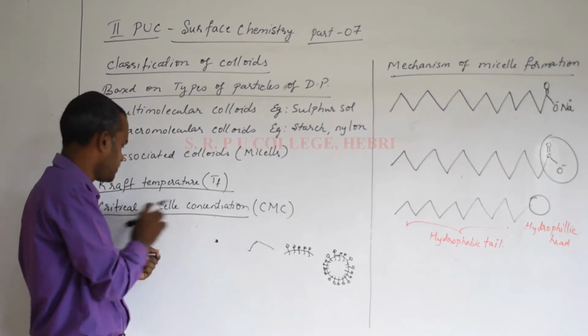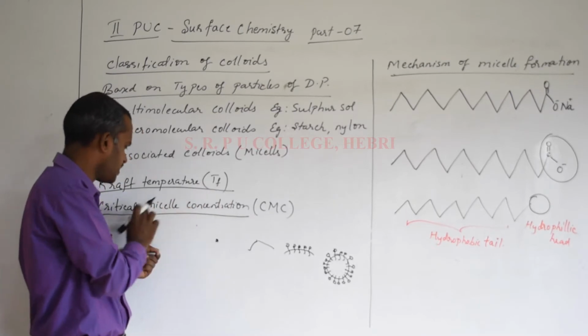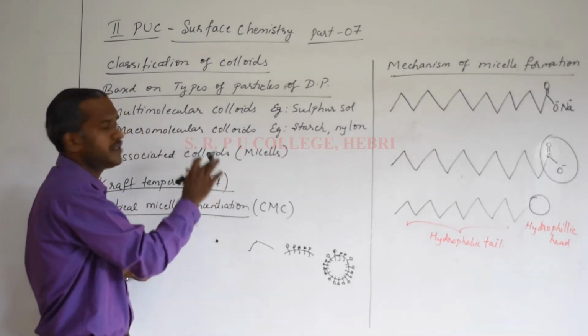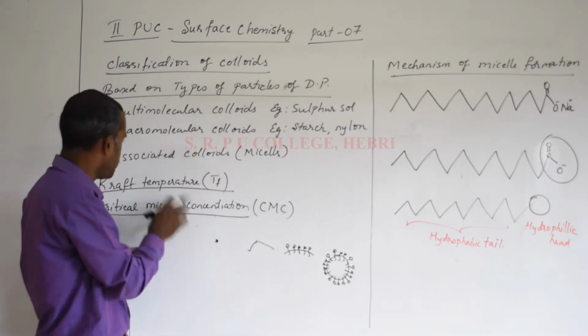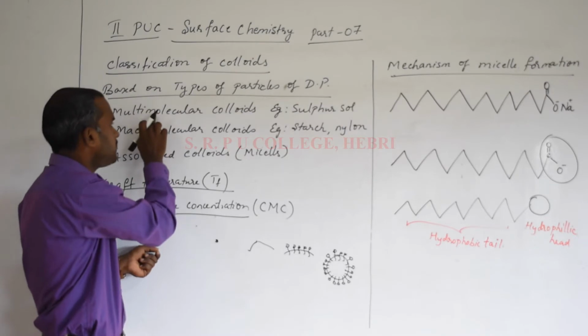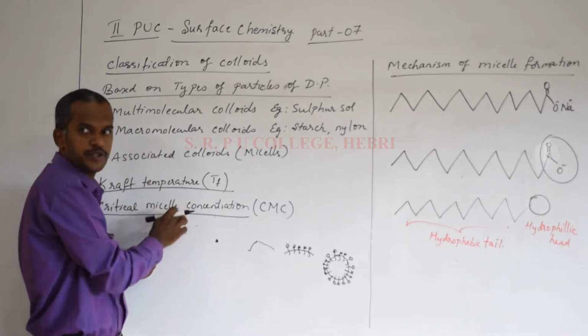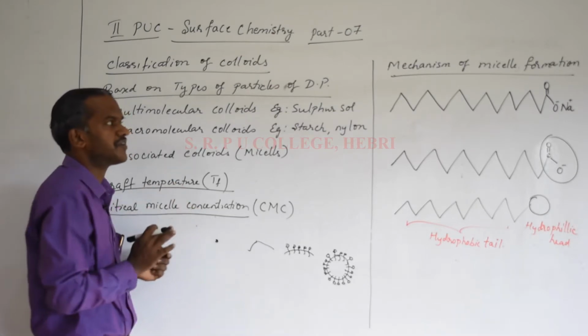So this is the third basis for the classification, where we study multimolecular colloids, macromolecular colloids and associated colloids. Along with this, remember the two simple terms, Kraft temperature and critical micelle concentration.